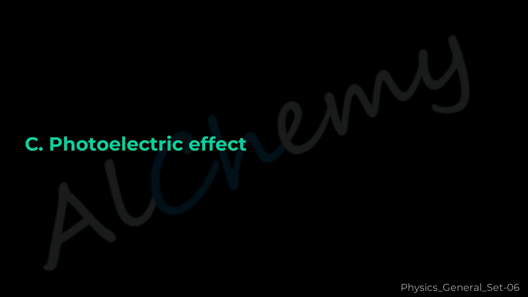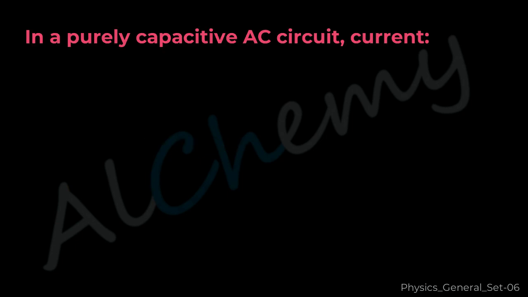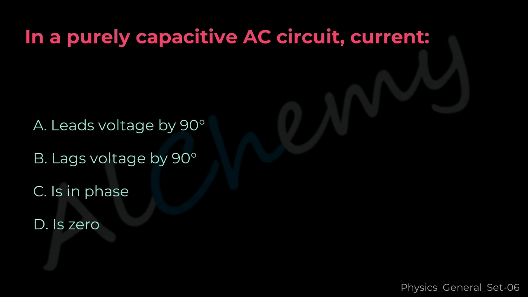The correct answer is C. Photoelectric effect. Question 32. In a purely capacitive AC circuit, current A. Leads voltage by 90 degrees, B. Lags voltage by 90 degrees, C. Is in phase, D. Is zero.